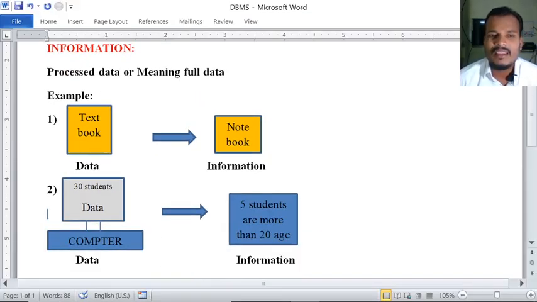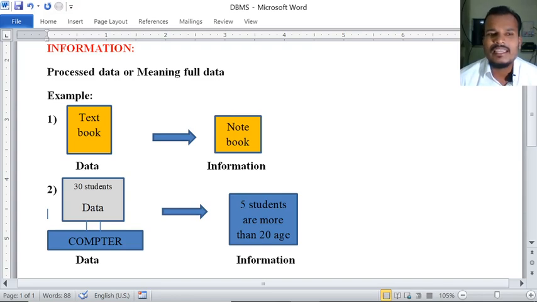Here I have taken a textbook and a notebook. From the textbook, I have read one chapter, one unit. From that, I have prepared some questions and answers, and in this notebook I have written those questions and answers.